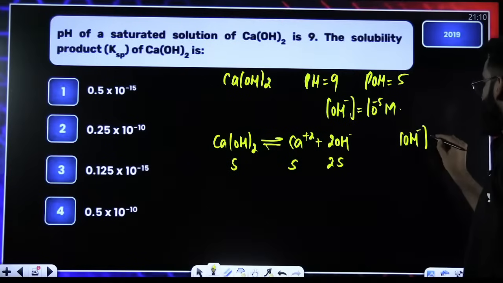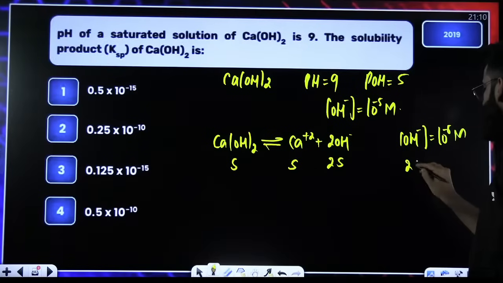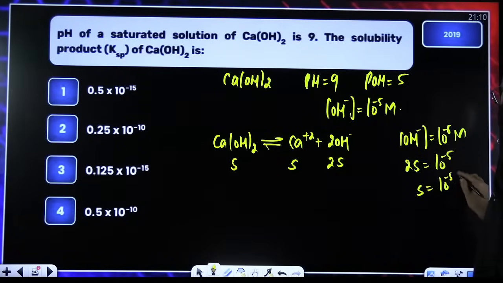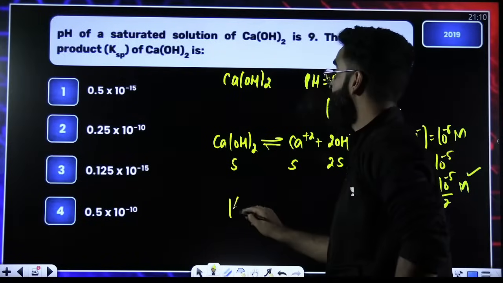OH negative concentration is 10 raised to the power minus 5 molar. But you know the OH negative concentration is 2 times S. So 2 times S is 10 raised to the power minus 5. S is 10 raised to the power minus 5 divided by 2 molar. Perfect. Now I can write the Ksp expression.